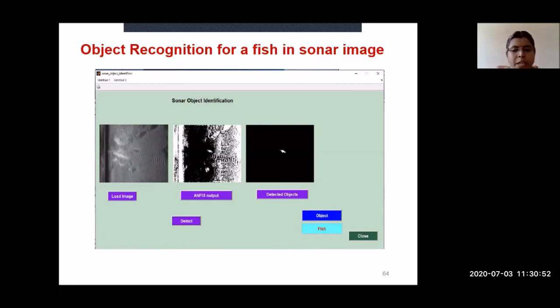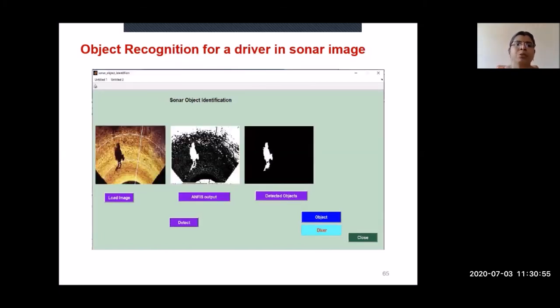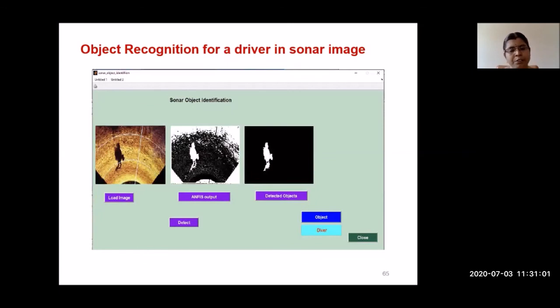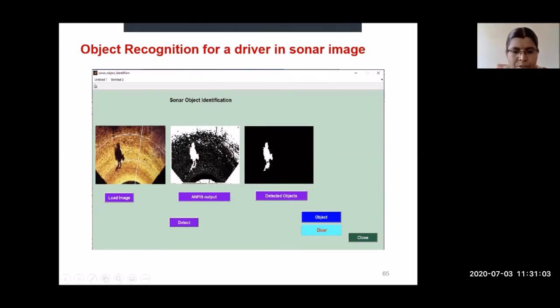Our ultimate aim is to find the object. So this is the second example. In the first case, I identified the object as a fish. In the second case, I have identified the given object as a diver. Scuba diving, some person is present inside the sea. So that diver is there. Like this way, we can identify.